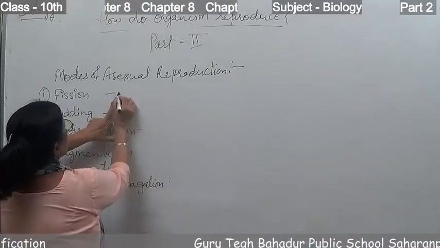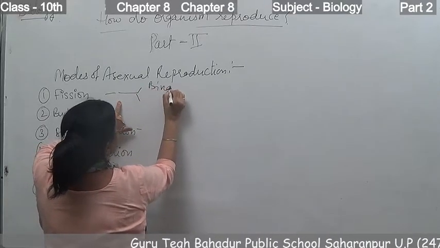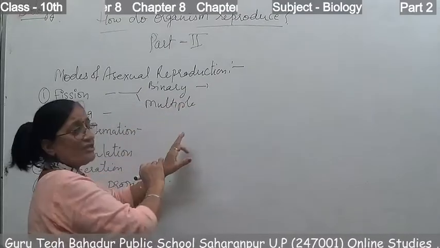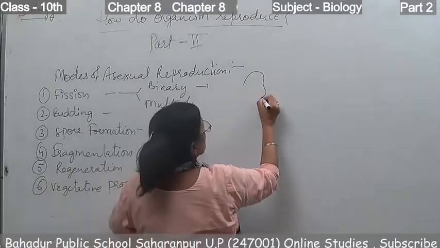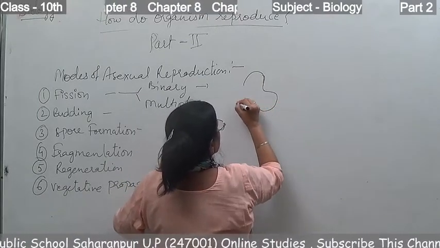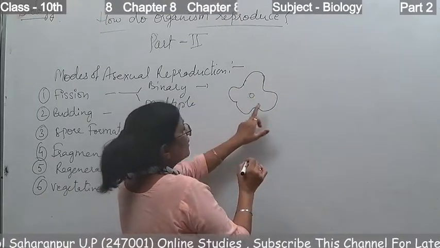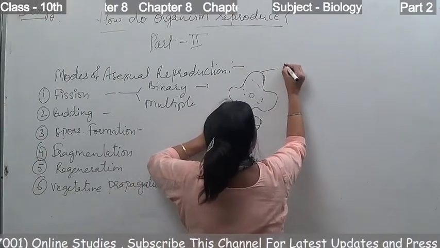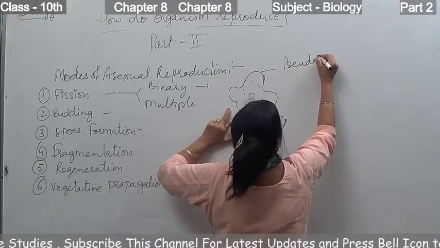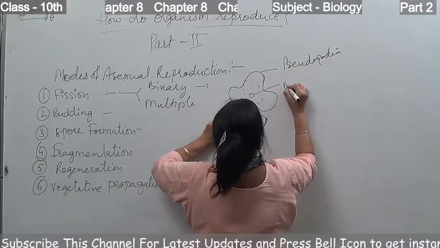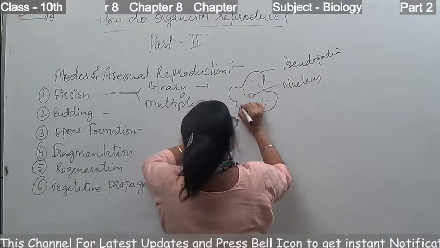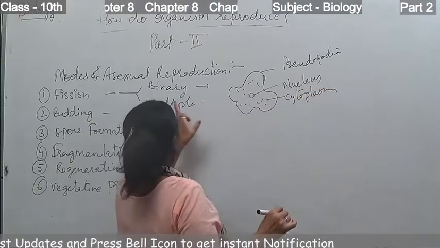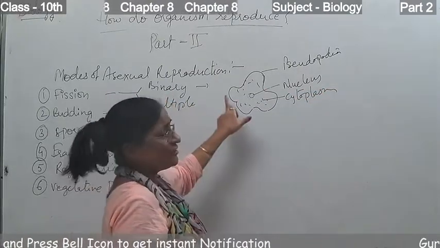Fission is also of two types. One is binary fission and the other is multiple fission. In binary fission, we can take the example of amoeba. Amoeba, as you know, has an irregular shape. These are the pseudopodia in amoeba. Then this is the nucleus and this is the cytoplasm in amoeba. What happens during the process of binary fission in amoeba?